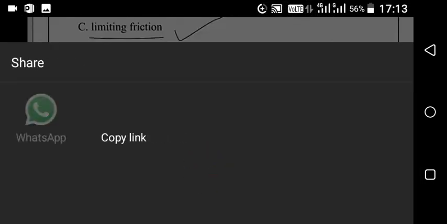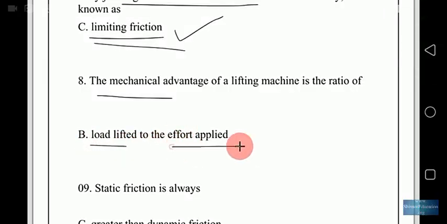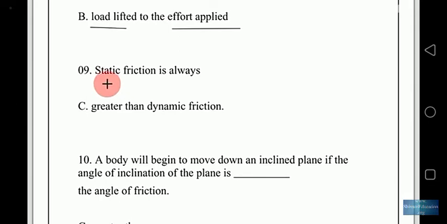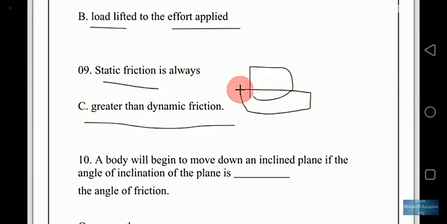The mechanical advantage of a lifting machine is the ratio of load lifted to the effort applied. So that is called mechanical advantage. Static friction is always greater than dynamic friction. So a body which is static has more friction than dynamic friction.